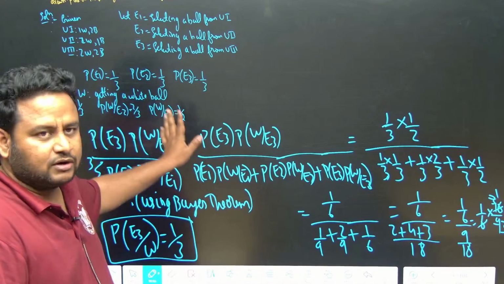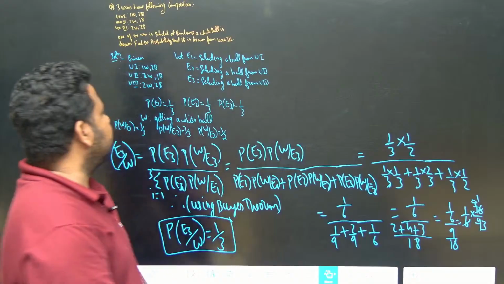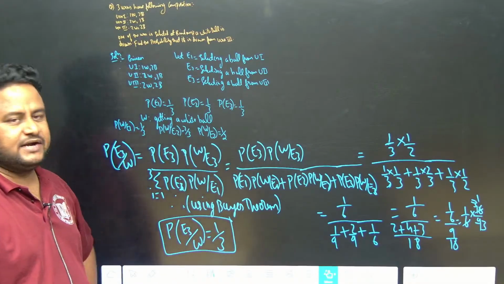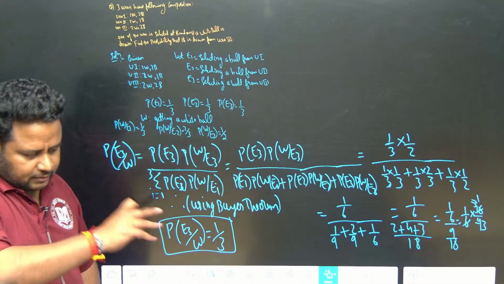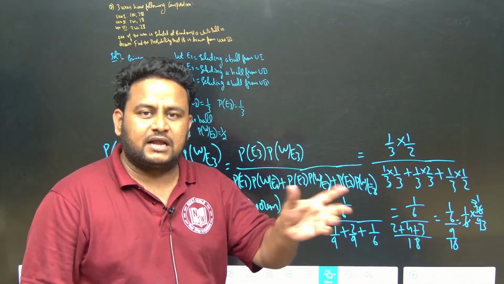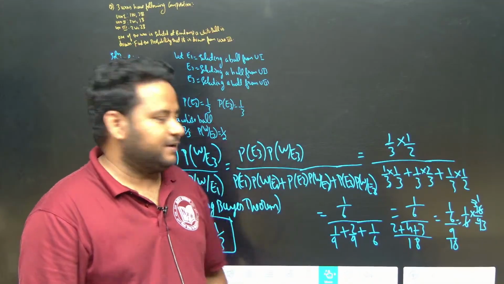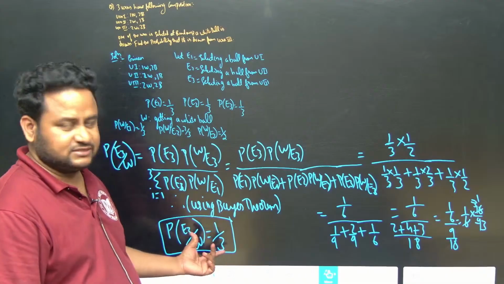So see here, this is the question. Urns 1, 2, 3 are there, having white and black balls. On randomly picking we are getting the white ball, but what is the probability that it is from urn 3? That is nothing but we have to use Bayes theorem. By applying Bayes theorem we will get it as 1 by 3.